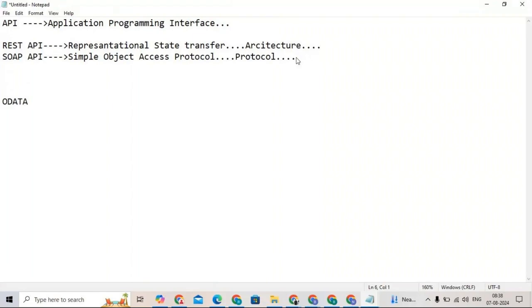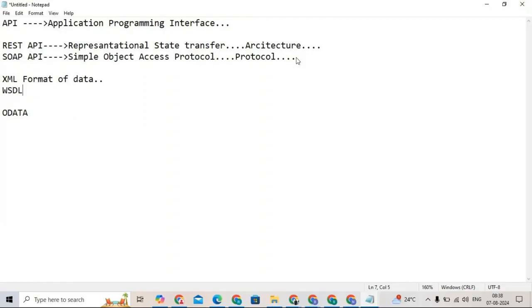SOAP, simple object access protocol, is a kind of protocol that supports the XML format of data. So SOAP will accept the XML format of data, and here we have WSDL files.